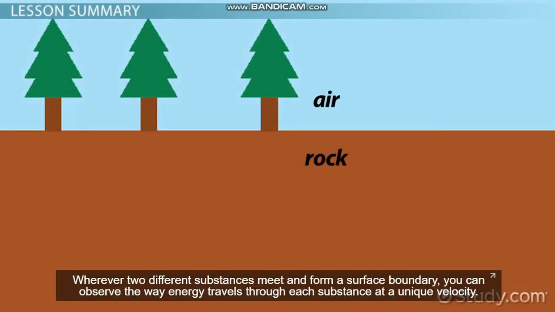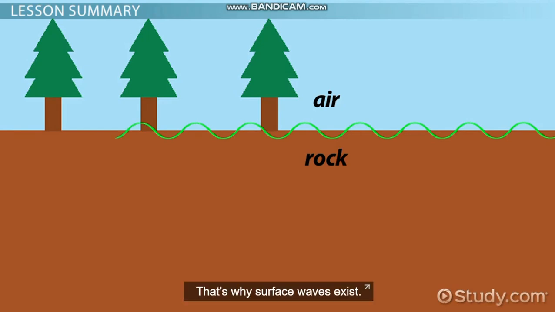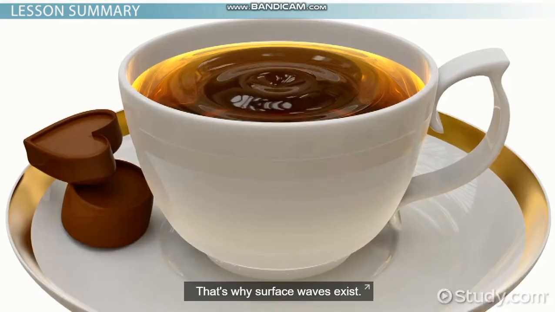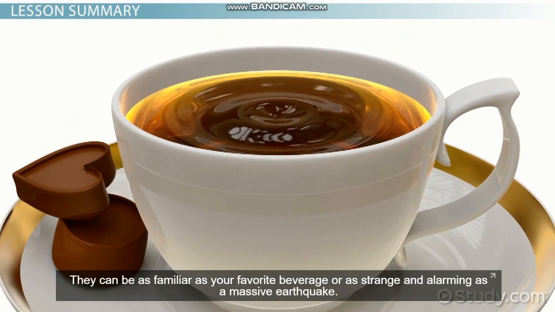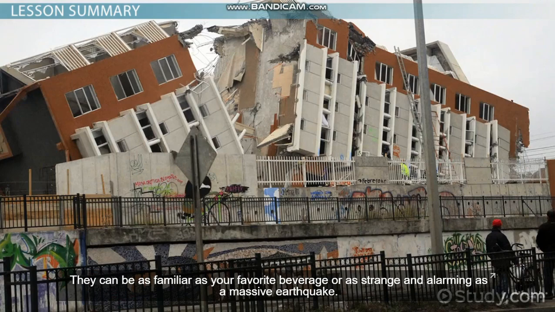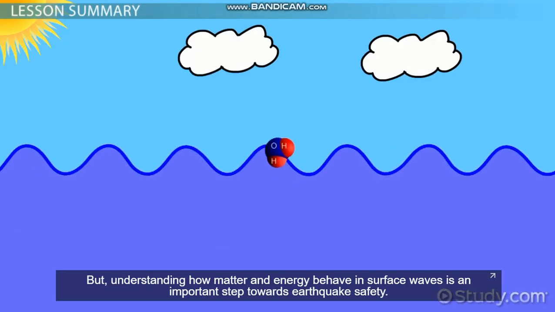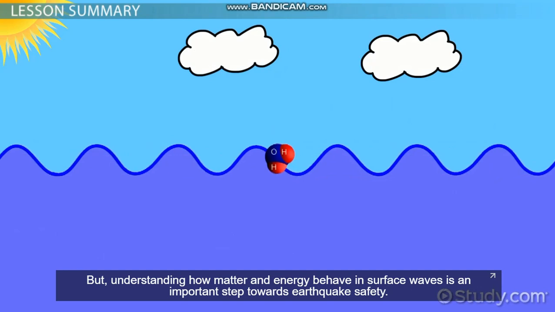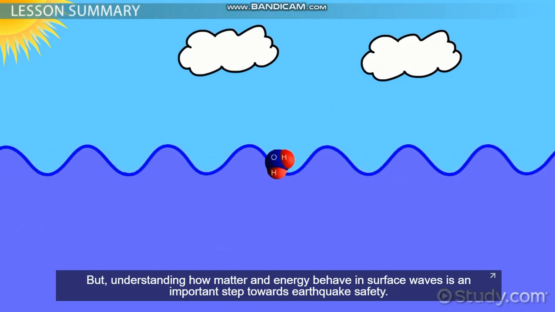Wherever two different substances meet and form a surface boundary, you can observe the way energy travels through each substance at a unique velocity. That's why surface waves exist. They can be as familiar as your favorite beverage or as strange and alarming as a massive earthquake. But understanding how matter and energy behave in surface waves is an important step toward earthquake safety.